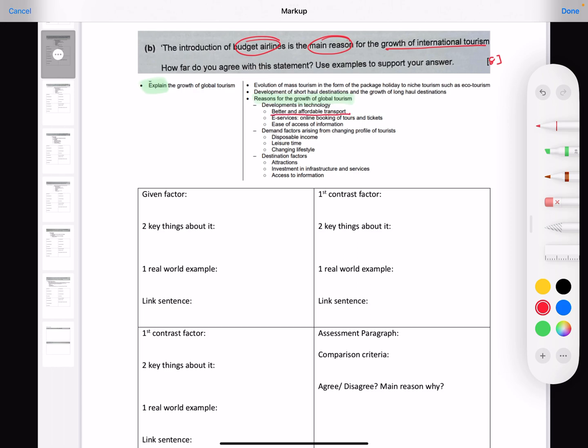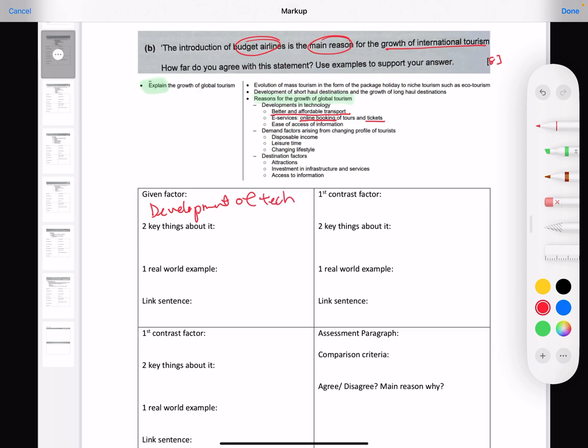You can also focus on online booking of tickets, which is the key way that you can book for budget airlines, right? But bear in mind under this is better technology. So the factor is development of technology.